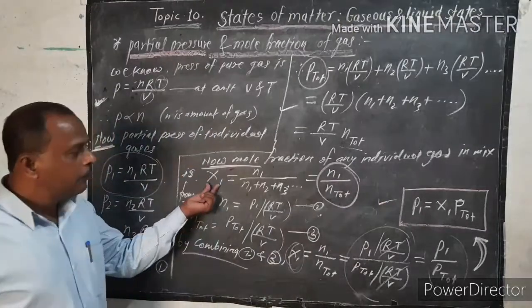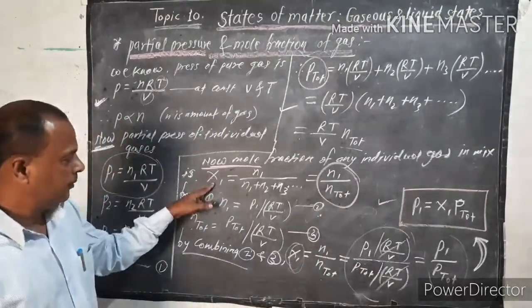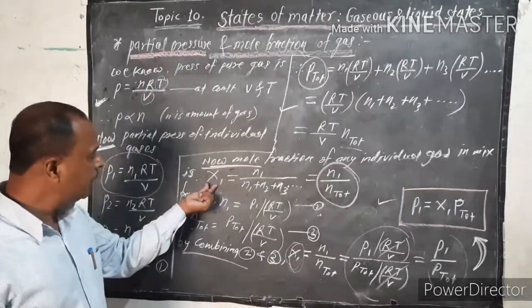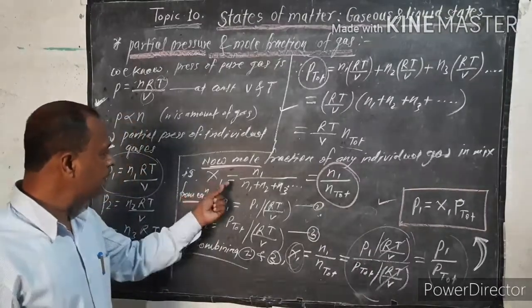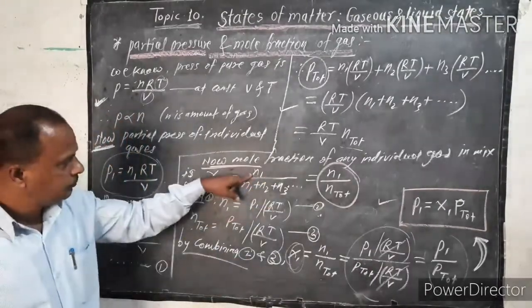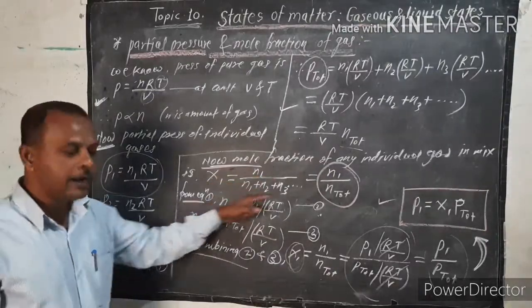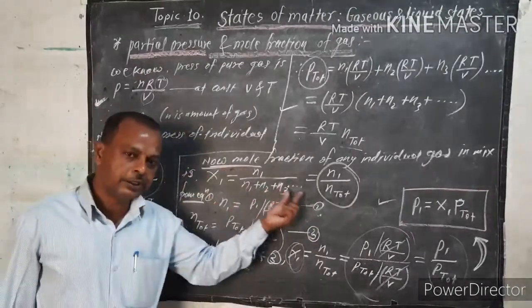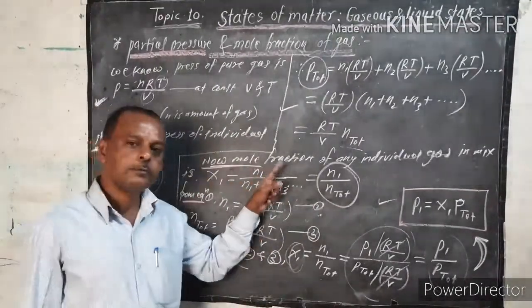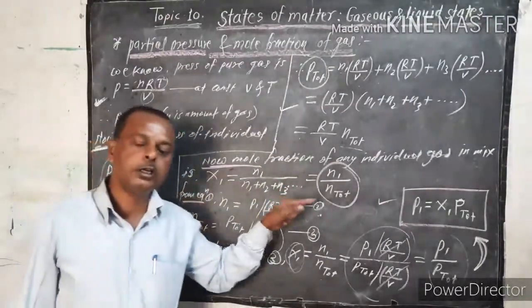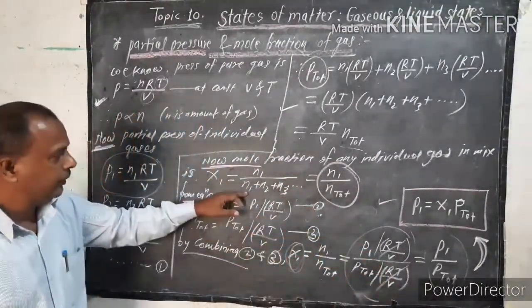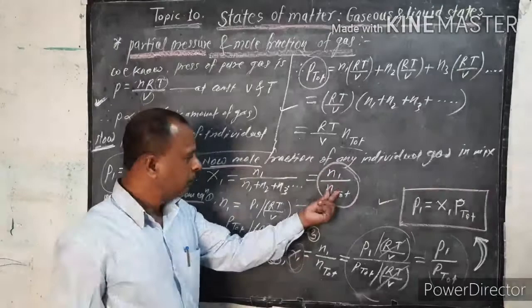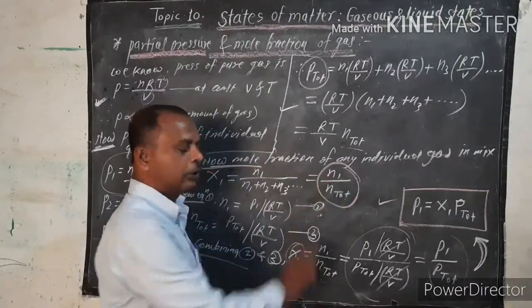Mole fraction is generally denoted by X. Suppose the mole fraction of gas 1 is X1. X1 is equal to the number of moles of gas 1, n1, divided by the total number of moles in the mixture. So the mole fraction is the number of moles of that component divided by the total number of moles in the given mixture.